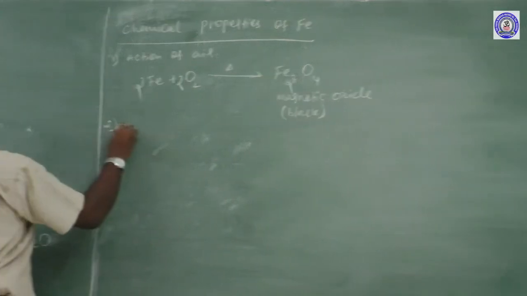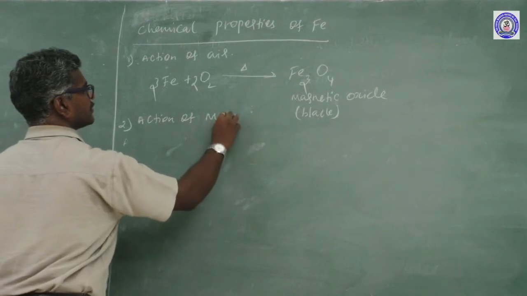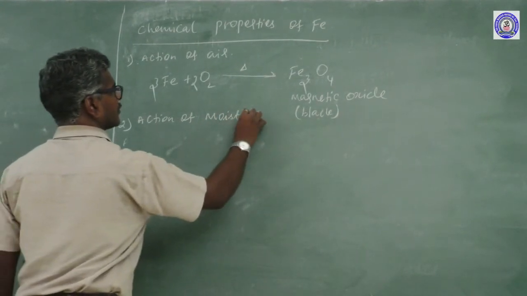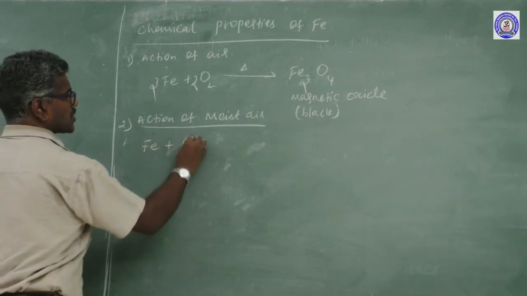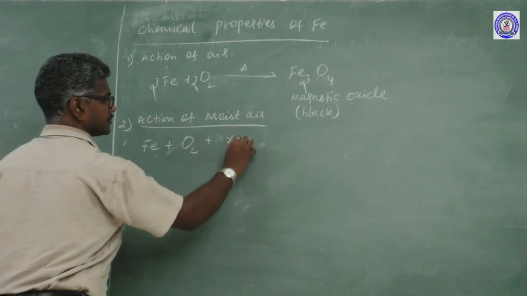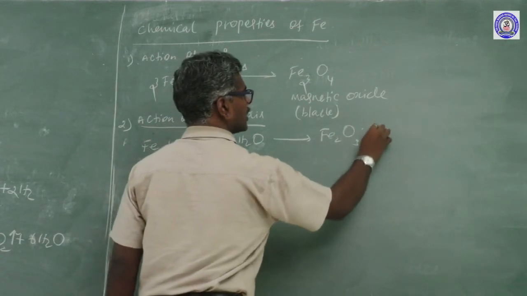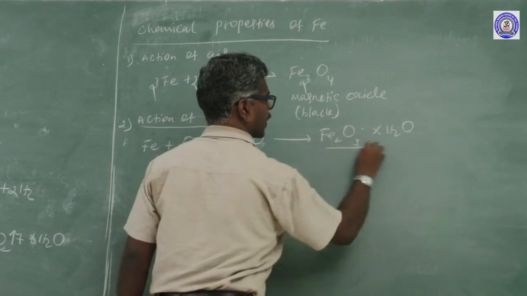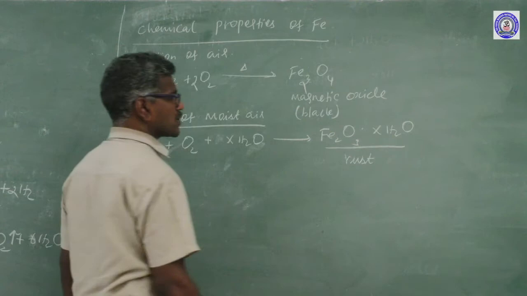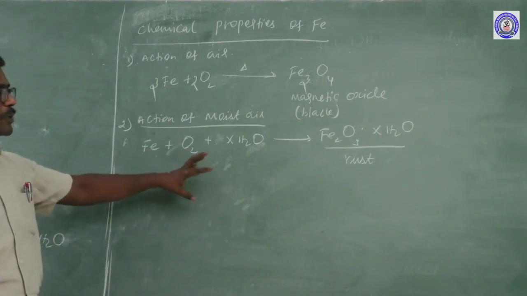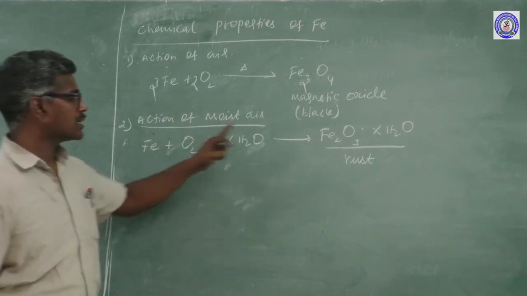Another one, action with moist air. Iron reacts with oxygen in the presence of moisture to form Fe2O3 with x times water. This is called rust. The process is known as rusting. This process, the old process, is known as corrosion. Iron, what color? Grayish white color. Grayish white color converted to brown.